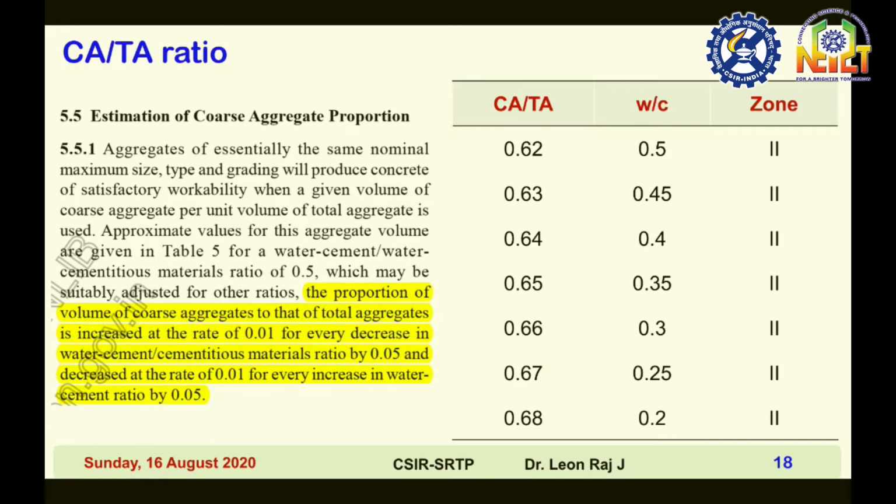For fine aggregate of zone 2 category, if the water cement ratio is 0.5, then the Ca by Ta value is 0.62.